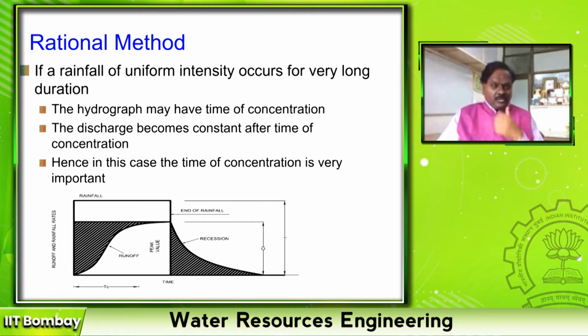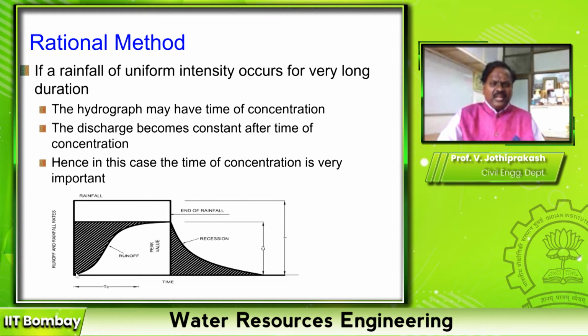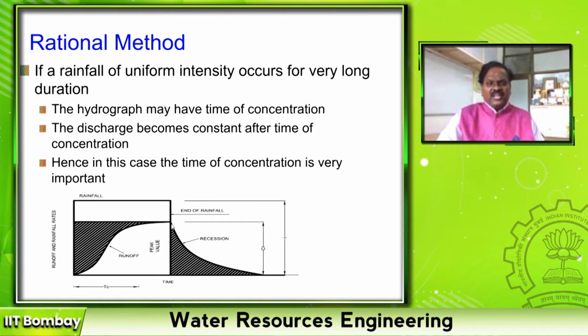Right? So one such method is the rational method. Let us assume that rainfall is continuously happening. The top one is the hydrograph, and the bottom, the runoff, also goes on increasing. If the rainfall is still continuing even after the time of concentration, the discharge becomes constant, and that is the peak discharge.